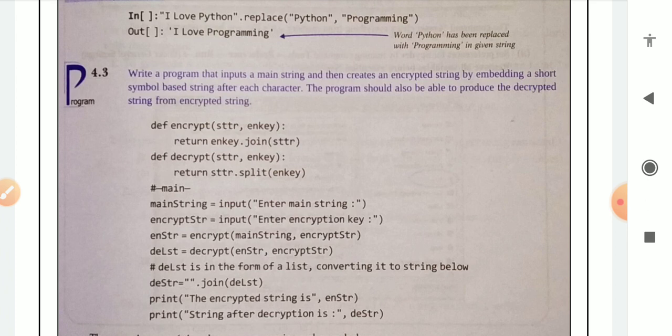It converts the information into a form that will only be understood by the person who will receive the message, the genuine person. No other person will understand this. The sender will encrypt the message and the receiver will decrypt the message. Decryption means it will convert the message into its original form so it can be understood, and encryption means it will convert the message into a form that will not be understood easily.